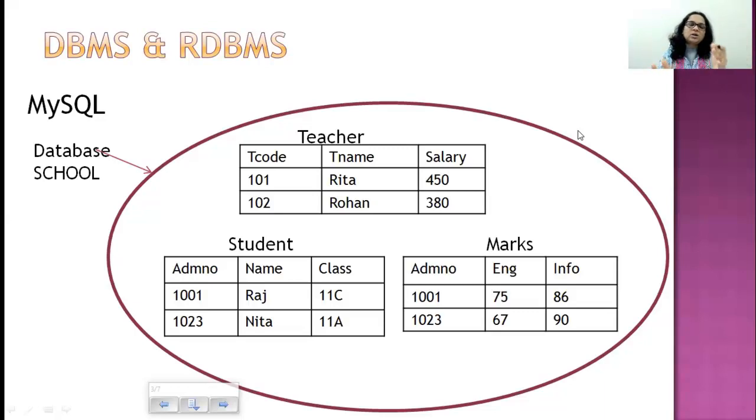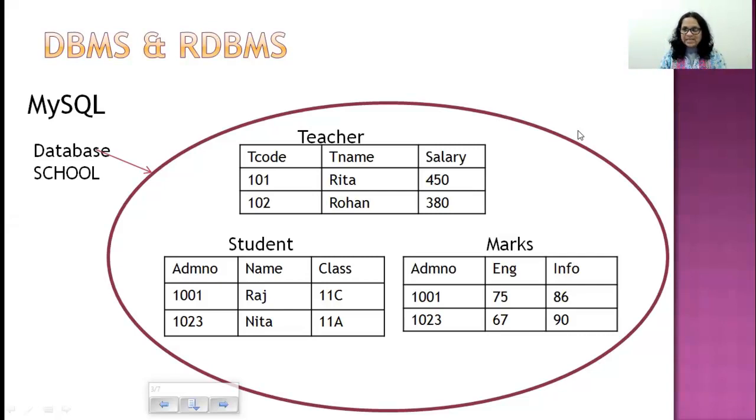So a software that manages bulk amount of data, but the data is stored in tabular form. Such softwares are called RDBMS. And one such software is MySQL. So MySQL is an RDBMS because it's a software that allows you to store bulk amount of data, retrieve bulk amount of data, access bulk amount of data, and all this data is stored in a tabular manner. Okay, there are other RDBMS as well. Oracle is an RDBMS. Microsoft Access is also an RDBMS. Why? It's storing bulk amount of data, that too in tabular form.